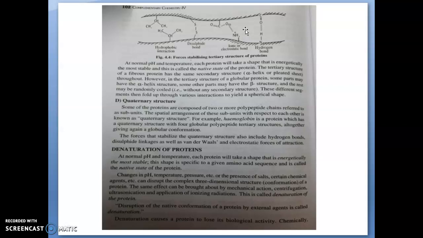For example, hemoglobin is a protein which has a quaternary structure with four globular polypeptide tertiary structures giving a globular conformation. Quaternary structure is stabilized by forces including hydrogen bonds, disulfide linkage, as well as van der Waals bonds and electrostatic force of attraction. That is the structure of protein.